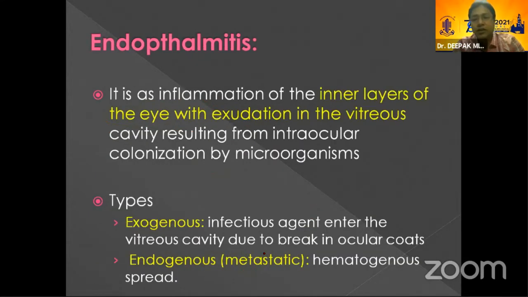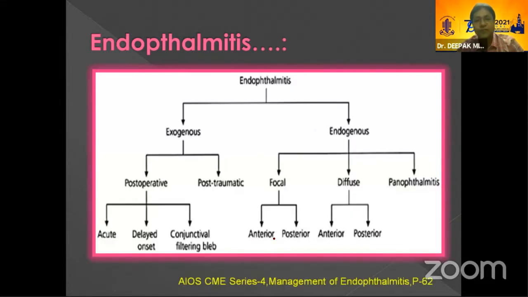First, I am coming to endophthalmitis. It is the inflammation of the inner layer of the eye with exudation in the vitreous cavity, and it's usually resulting from colonization of microorganisms. It is infective in nature and usually of two types, exogenous and endogenous. Exogenous is an infection which enters the vitreous cavity due to breakdown of ocular coats, and endogenous is usually by hematogenous spread.